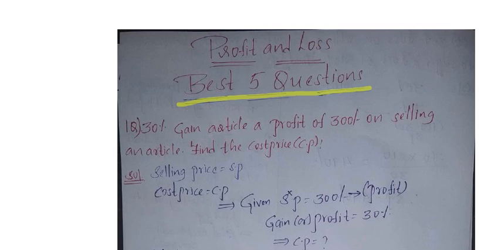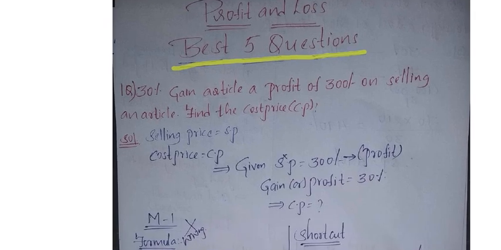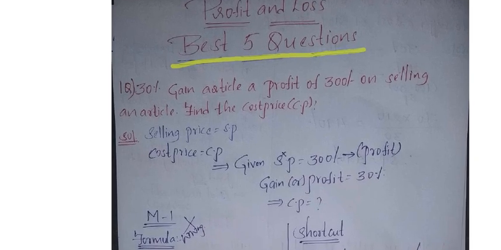So here we don't know what the cost price is, and we also don't know what the selling price is. The only hint we have is that they had a profit from the tea powder packet. We got a profit of how much? 300 rupees, and at what percentage? 30% profit. That is the gain. So here we don't know the value of the selling price, and we also don't know the value of the cost price. We only know that we got a profit of 30%, which is 300 rupees.